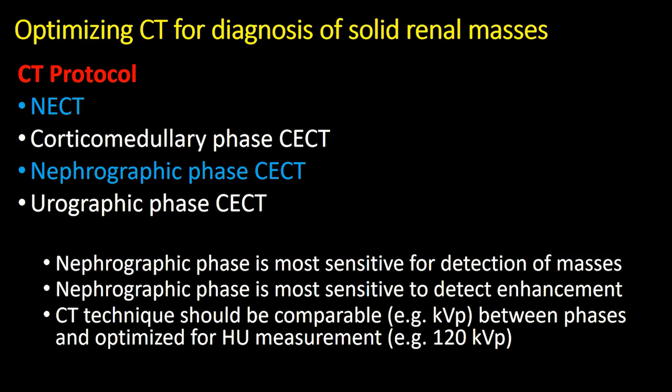The corticomedullary phase is actually considered an optional component of a dedicated renal mass protocol CT, though it does add significant value in terms of characterization of renal masses and the renal vasculature. And the urographic phase can also be added to a renal mass protocol CT, primarily for further characterization of renal masses and their relationship to the collecting system.